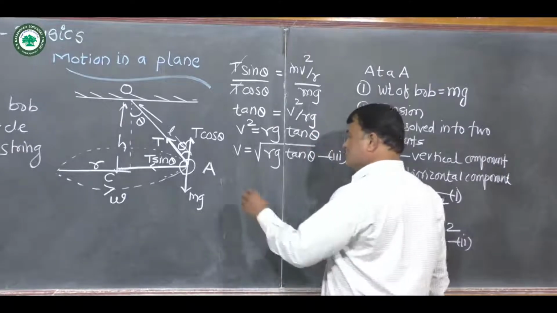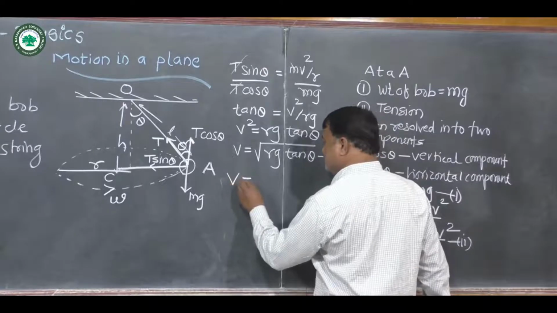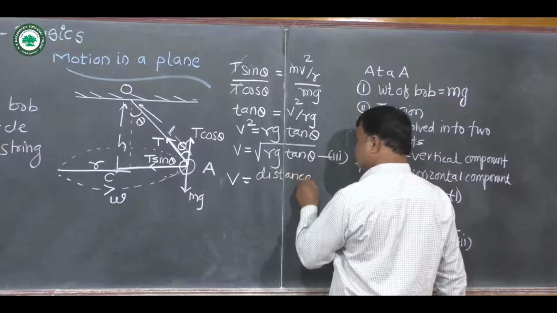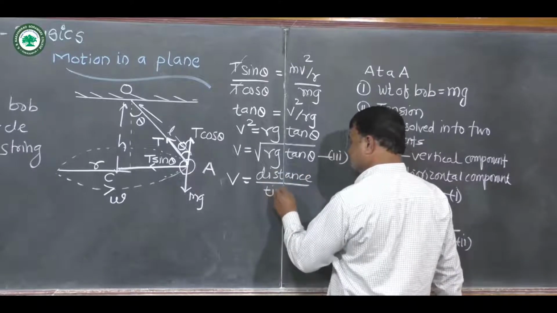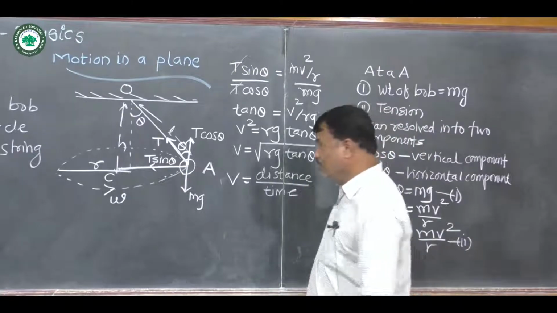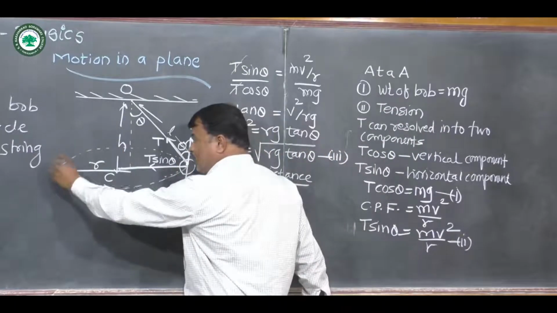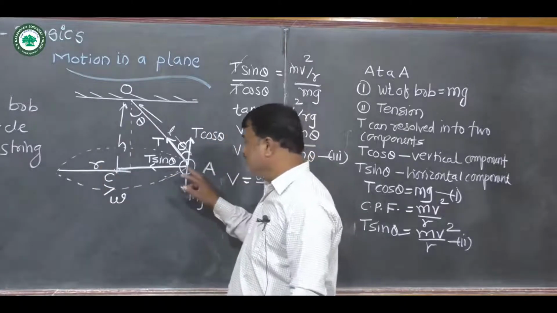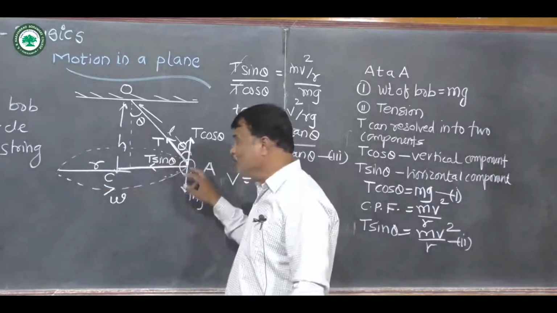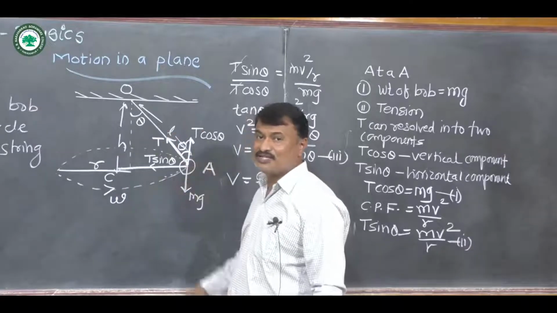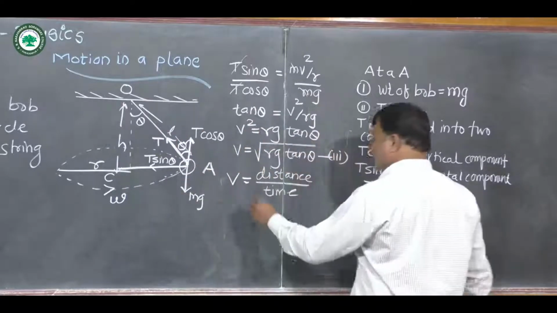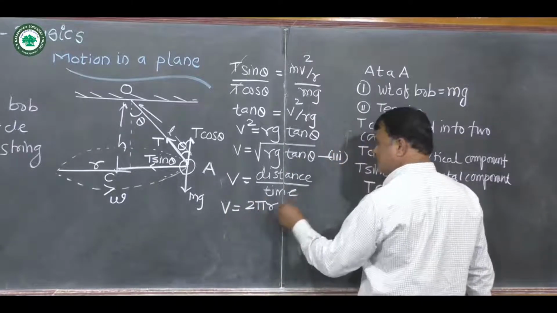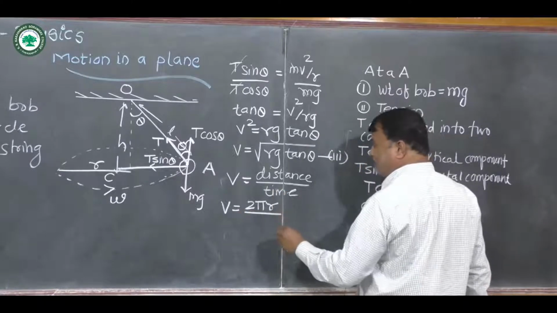So for that purpose, we know that this velocity v is equal to distance upon time, or displacement upon time. Now as the bob is revolving along the horizontal circle of radius small r, the distance traveled by the bob in one revolution is equal to the circumference of the circle. Therefore, we write v is equal to 2 pi r, which is the circumference, upon time.